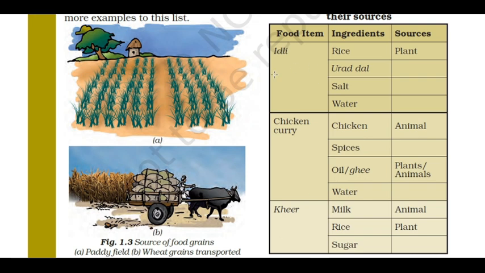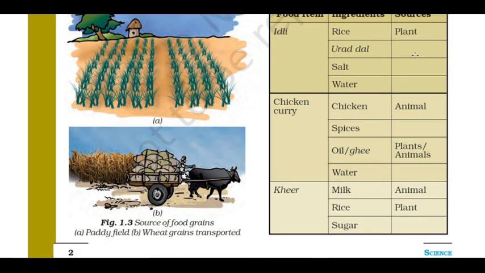And where do we get idli from? From rice, urad dal, salt, and water. Where do we get rice from? We get rice from plants. It is a plant source. So where do we get chicken from? We get chicken from bird or animal. Where do we get oil from? Plants and animals. So these are the sources for making chicken curry.